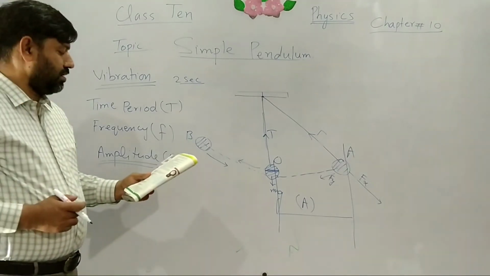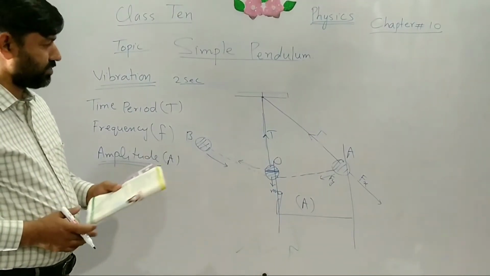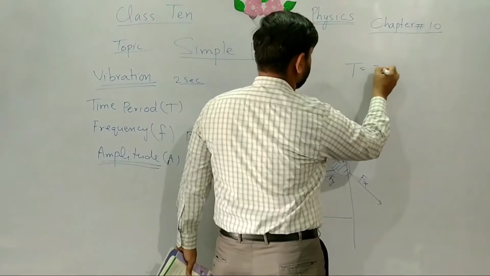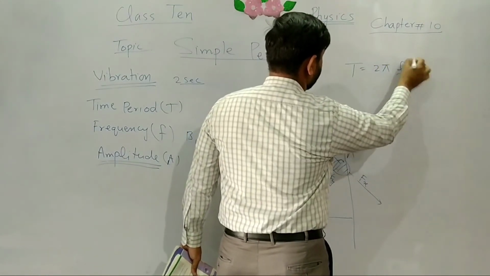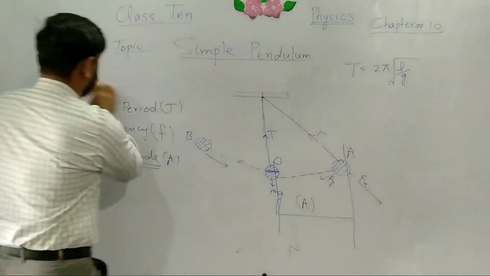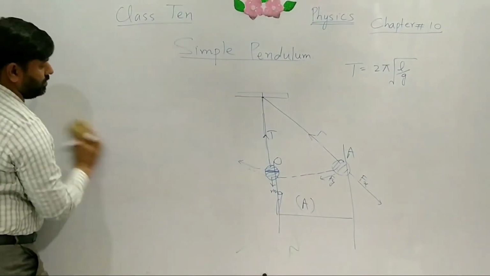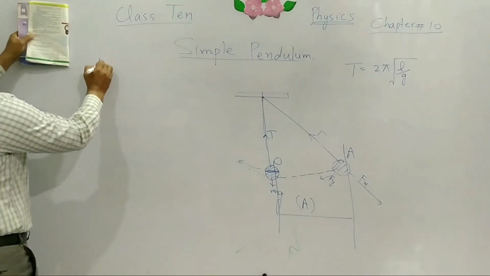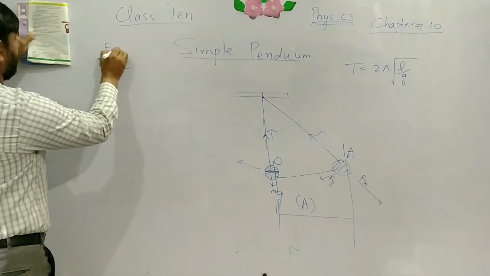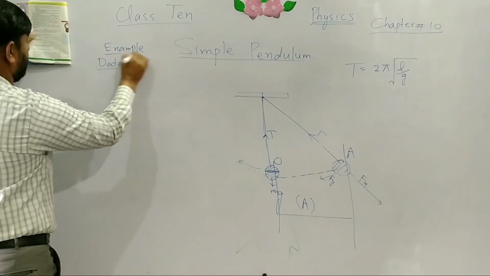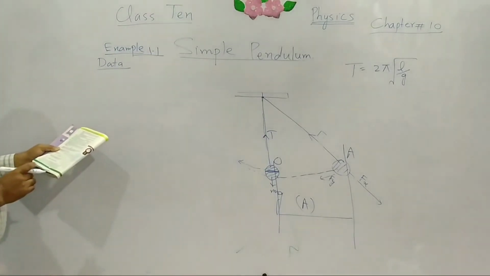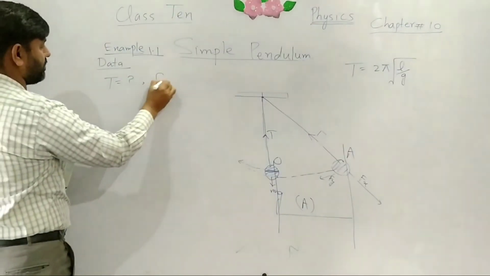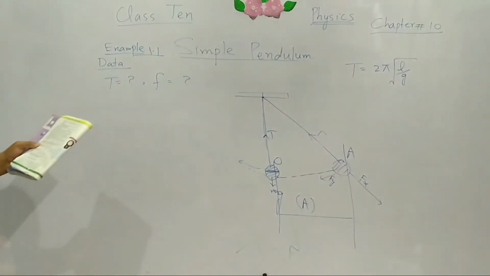Here there is a numerical example at page number 6. We can now solve this example with the formula of time period T is equal to 2π√(L/g). I will read the question and then we will write the data about this numerical example number 1.1. Find the time period and frequency. Time period is equal to question mark, frequency is equal to question mark. We will find both of these things.